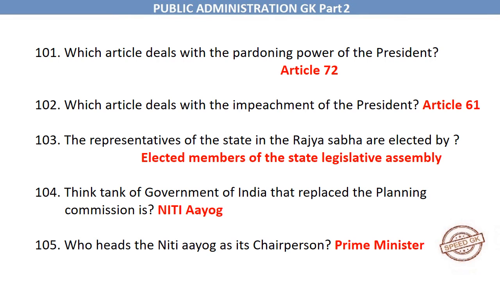Which article deals with the pardoning power of the President? Article 72. Which article deals with the impeachment of the President? Article 61. The representatives of the state in the Rajya Sabha are elected by elected members of the State Legislative Assembly. Think tank of Government of India that replaced the Planning Commission is Niti Aayog.